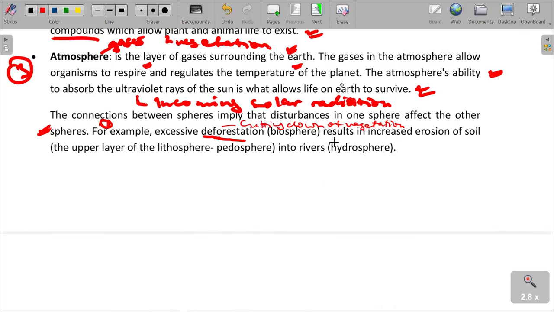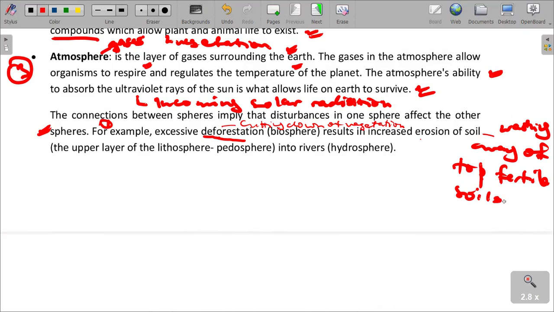When trees or vegetation are cleared to a large extent, it results in increased soil erosion. Erosion is to say washing away. There is an increase in the washing away of top fertile soils.